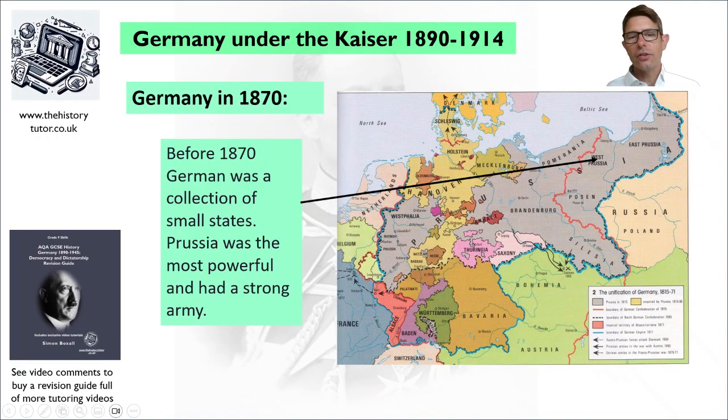So let's start our story with how Germany was created. Now, Germany was a very young nation in 1890 when our course begins. Germany had only been created in 1870. Germany before this had been a collection of small states, as you can see in the map in the picture.